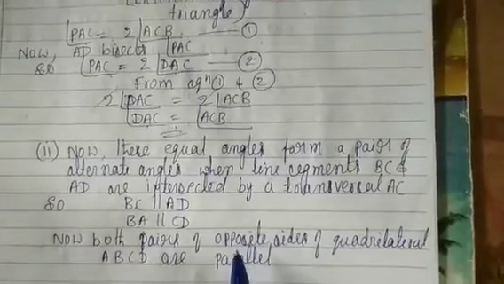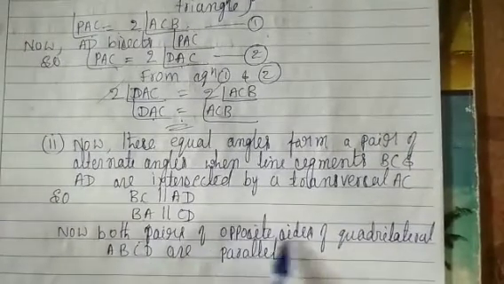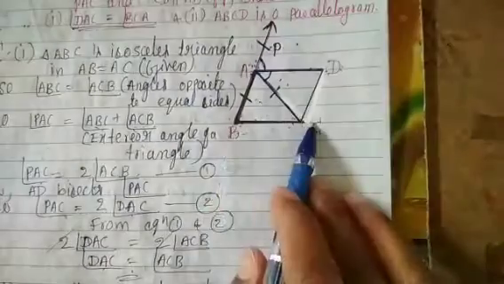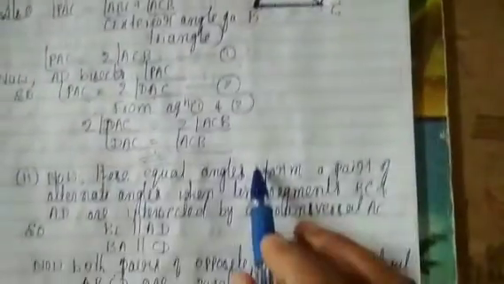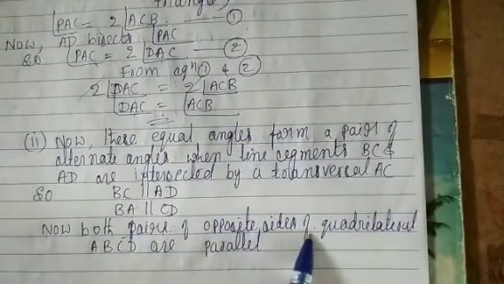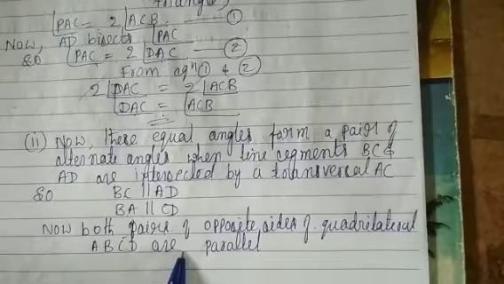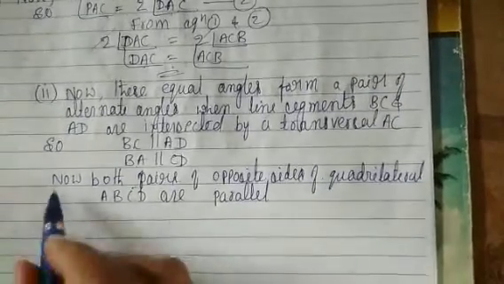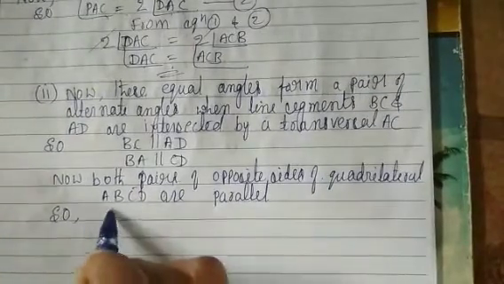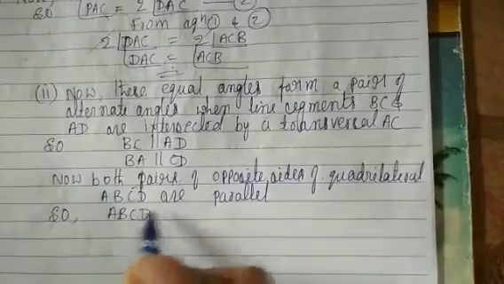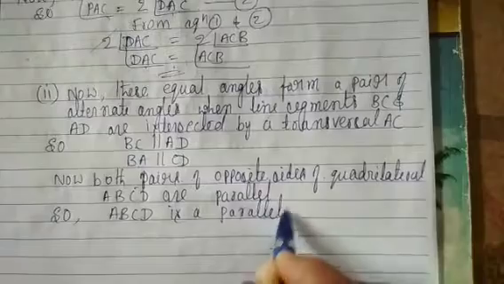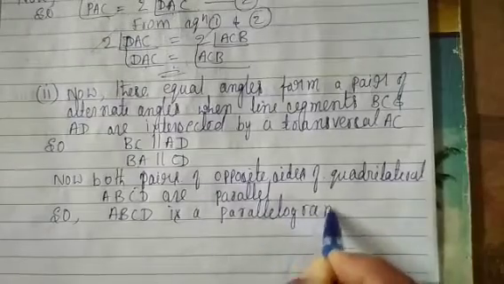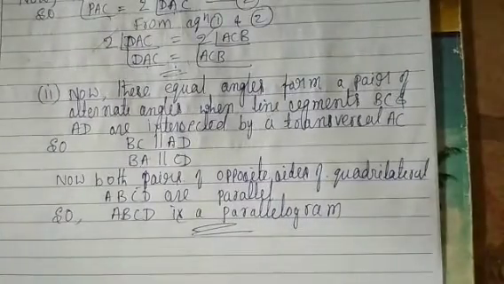Once again, both pairs of opposite sides, BC opposite AD, AB opposite CD, of a quadrilateral ABCD are parallel. So ABCD is a parallelogram.